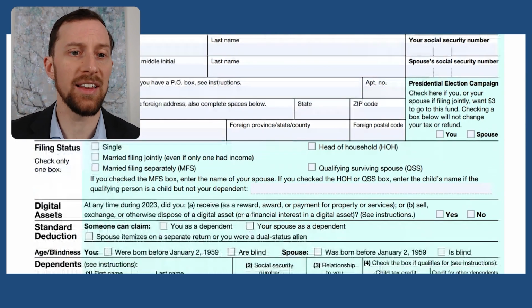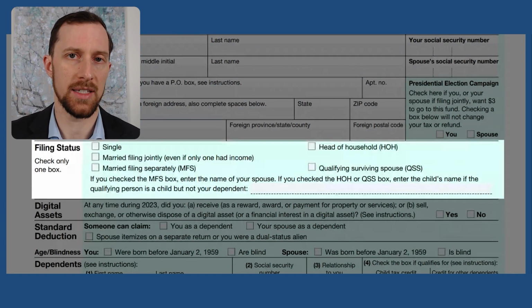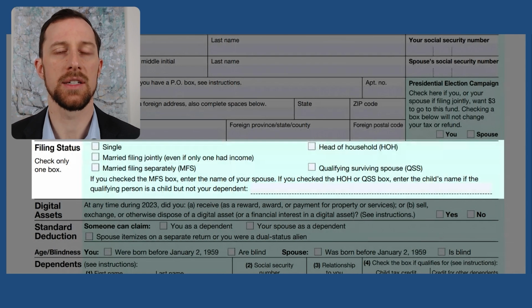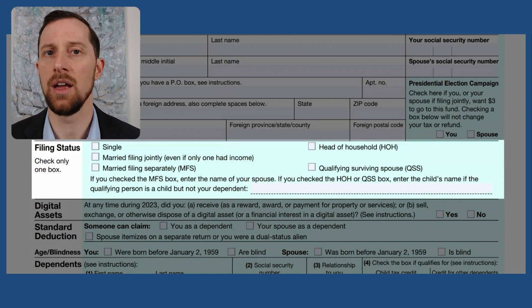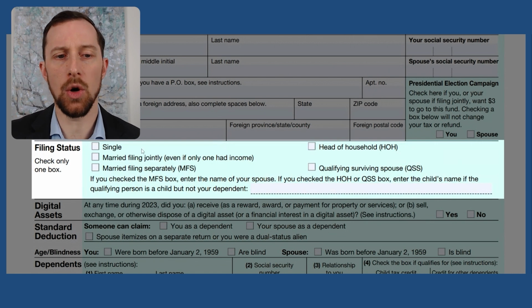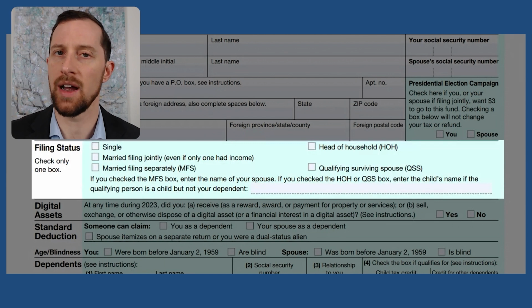So next we've got filing status. We've got single, married, filing jointly. Those are going to be our 2 most common filing statuses. Now, one thing to note, this is your status as of December 31st of that year, that calendar year. Now, if your spouse did pass away during that calendar year, you can continue to file as married filing jointly. But those are typically the only 2 that we would see. Sometimes we'll see married filing separate, sometimes head of household, and sometimes qualified surviving spouse.